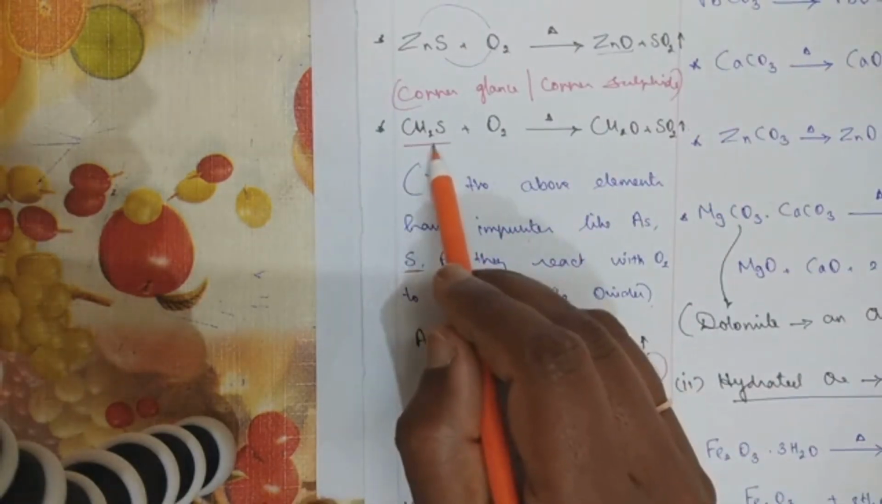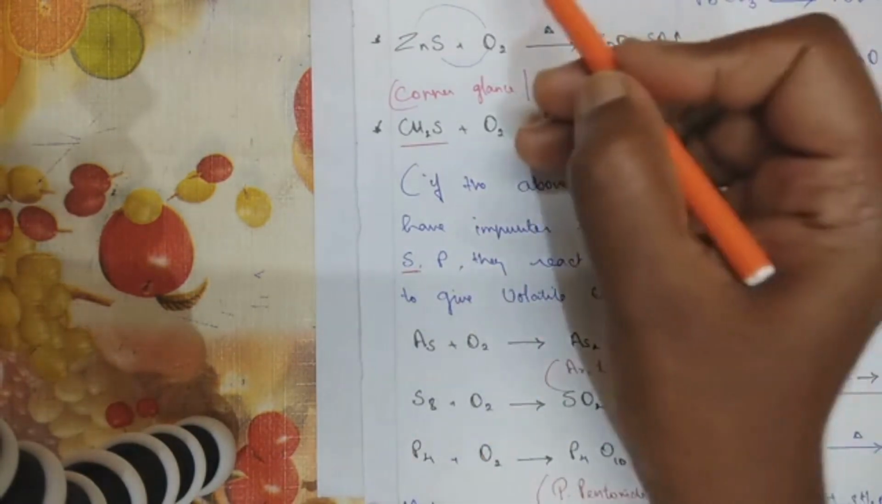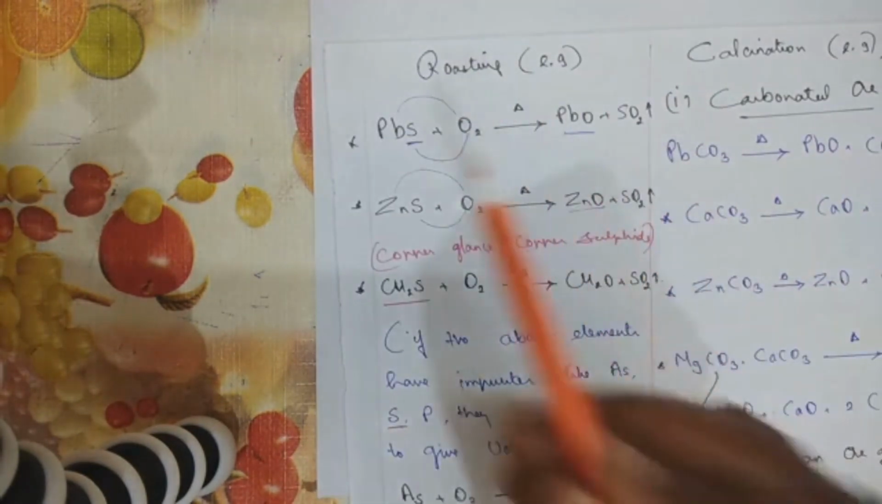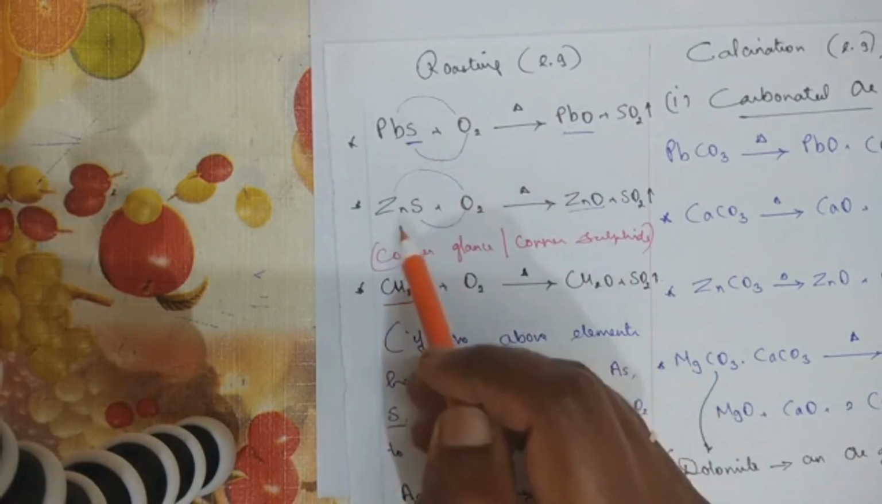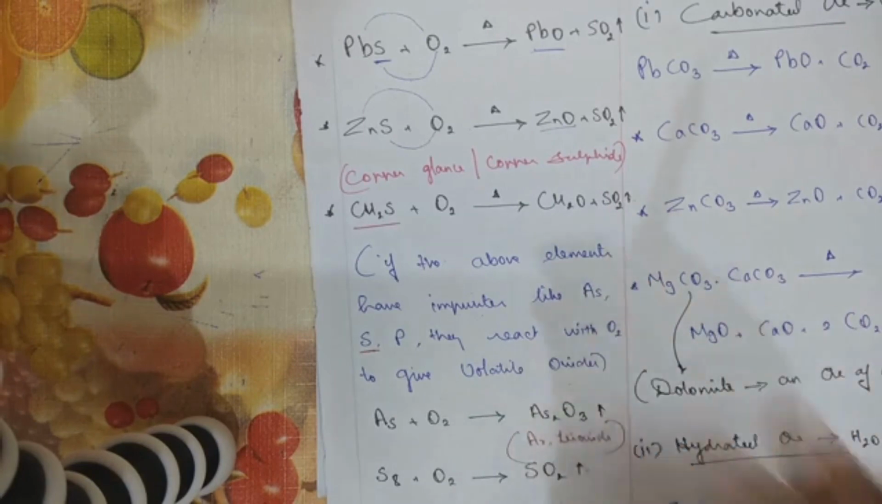Now copper sulfide, treating it with the oxygen. Now this is a notation for heating. So roasting, we heat the metal ores of sulfide in the presence of oxygen. Copper oxide plus sulfur dioxide gas goes out.